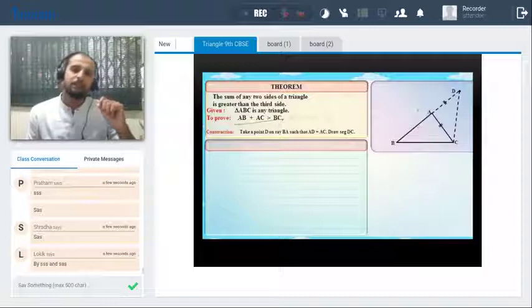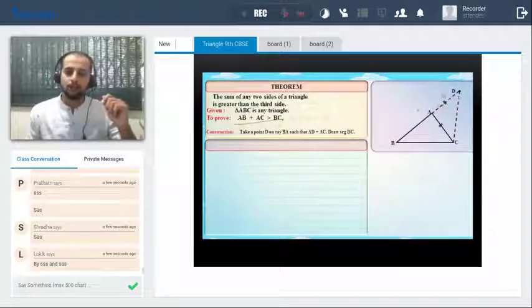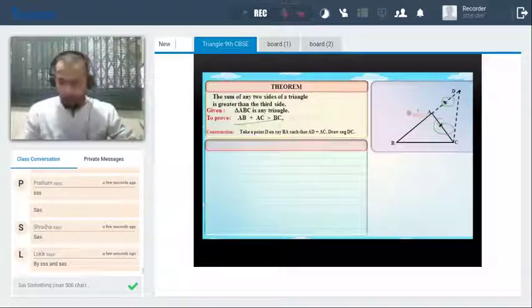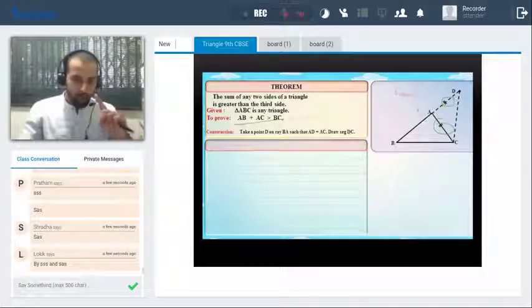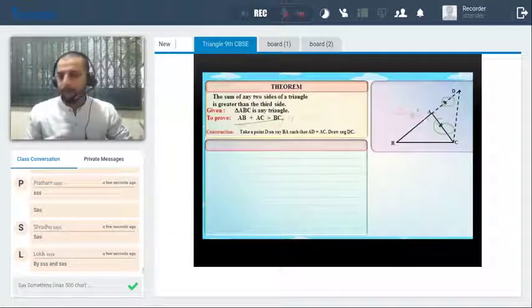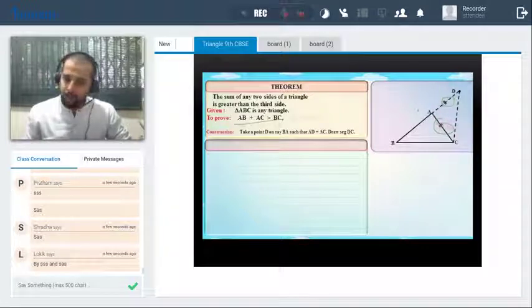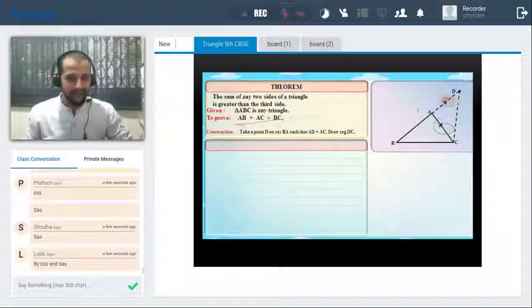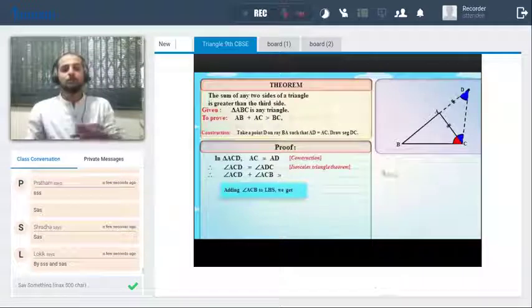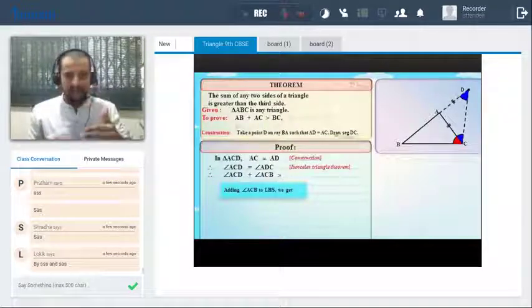So I'll just extend this BA towards D, and from C, in this case I'm just assuming that AD is equal to AC. This is the construction that you have to remember. Now I have to prove AB plus AC. Why did I take AC congruent to AD? Because if you observe here, AB plus AC है. But if I take AC का ही congruent अगर AD ले लिया, so that means AB plus AD, right? It's a simple thing. So AB plus AD or AB plus AC is one and the same thing as AC is equal to AD. Clear?